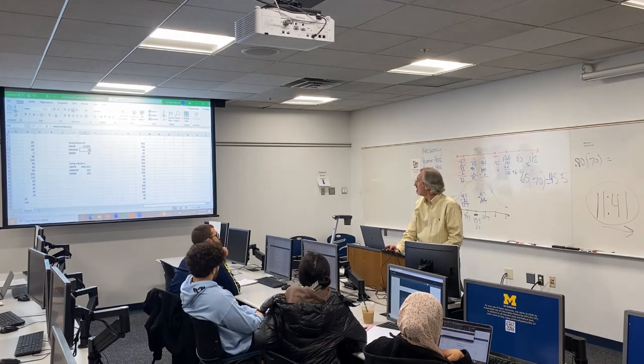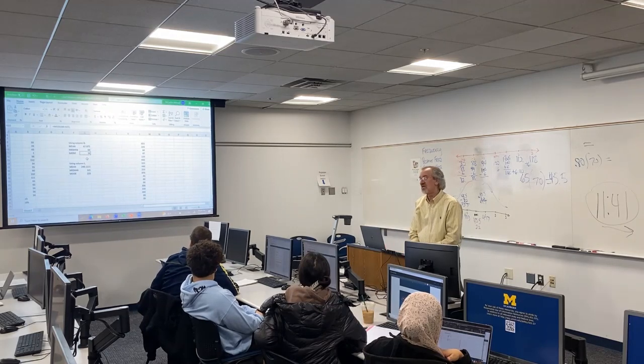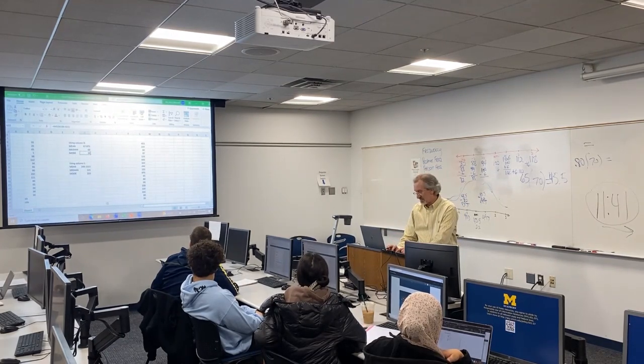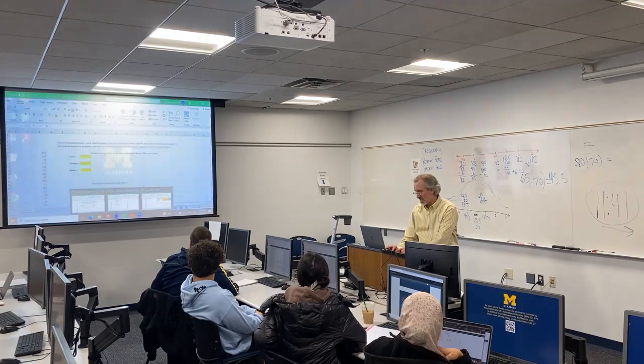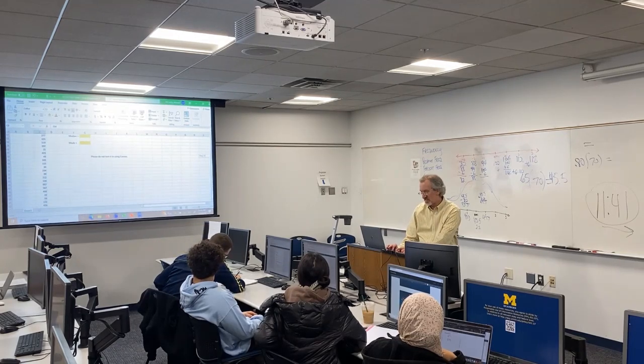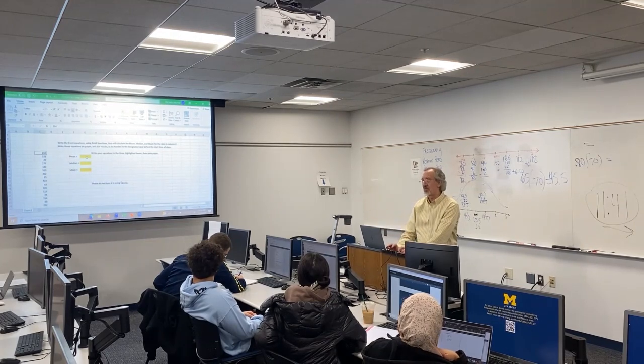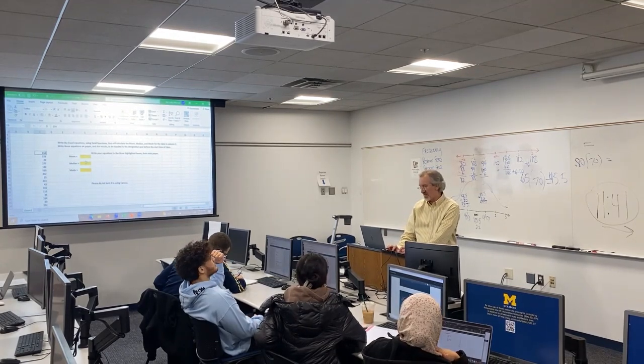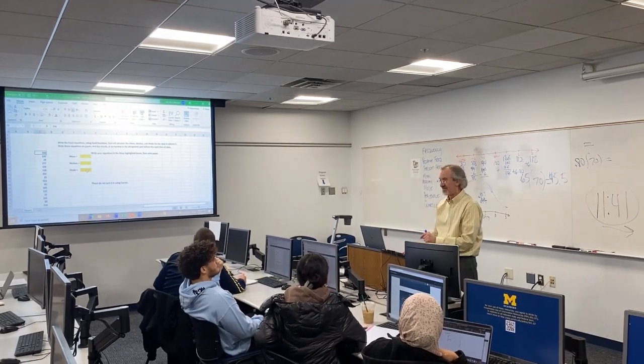And then mode: equals M-O-D-E, parentheses, wherever the data's at. You write that out and then you give your answer. But on your homework, the data is instead over here from C9 to C32. Does everybody feel like they can look at that example and write the Excel equations for mean, median, mode for this assignment?